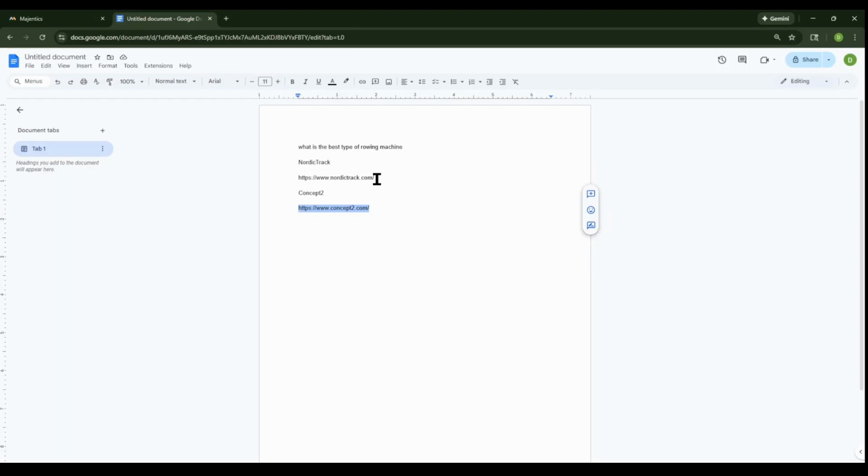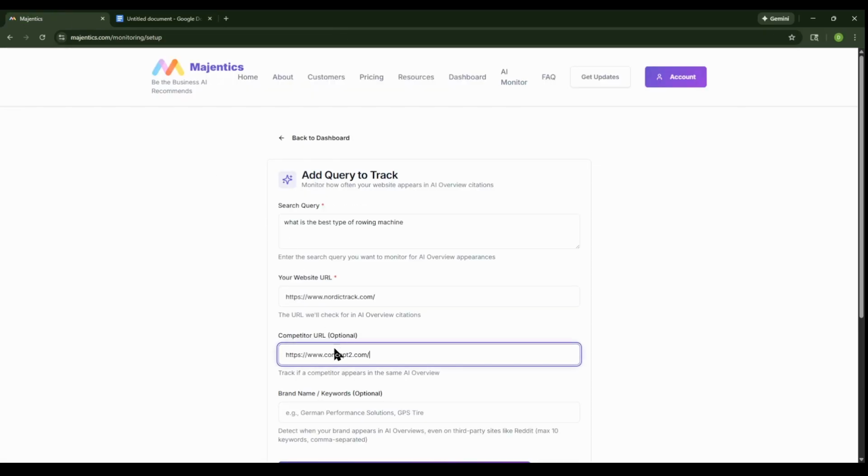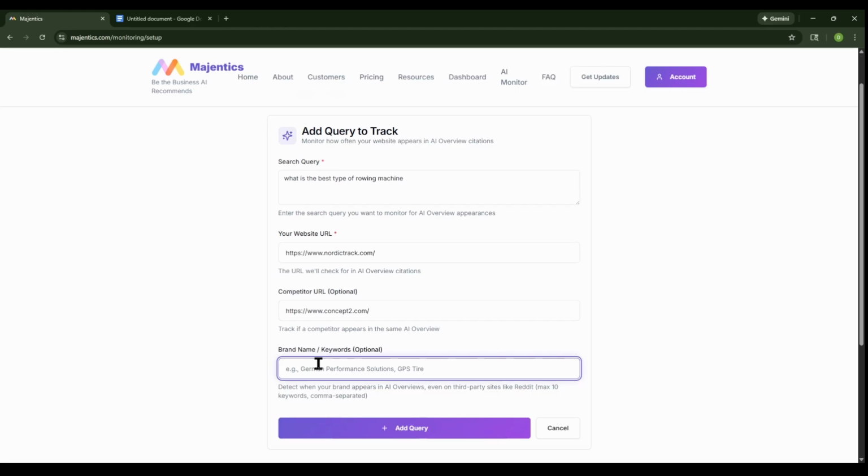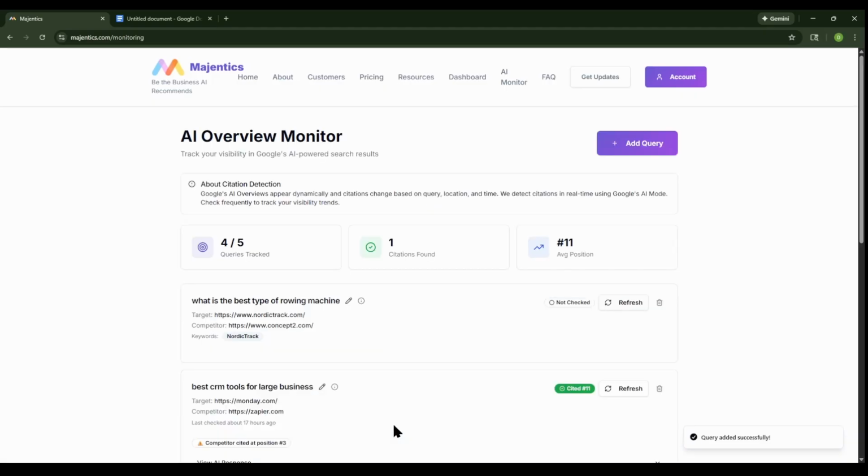And I'm going to want to know if my brand appears in anything that comes back from Google. So I add this query. In this paid tier, I get 5 queries. This is the one that I just wrote up. I can now do the check.